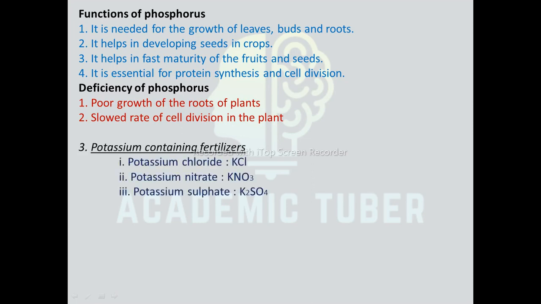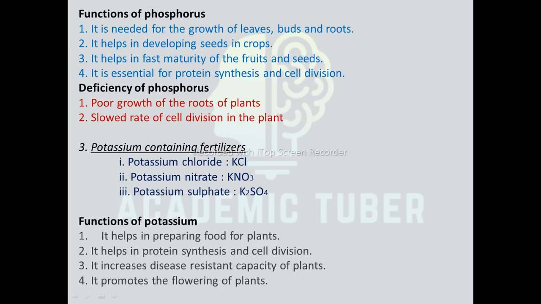And finally, third, here come the potassium containing fertilizers. These fertilizers mainly supply potassium to plants. For example, potassium chloride KCl, potassium nitrate KNO3 and potassium sulfate K2SO4. Functions of potassium. It helps in preparing food for plants. It helps in protein synthesis and cell division. It increases disease resistant capacity of plants. It promotes the flowering of plants.